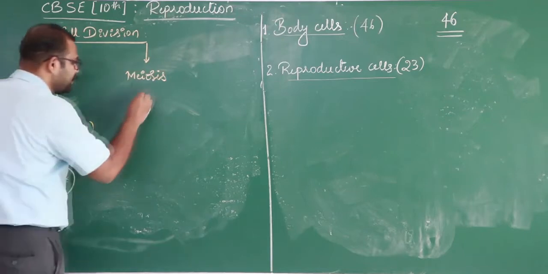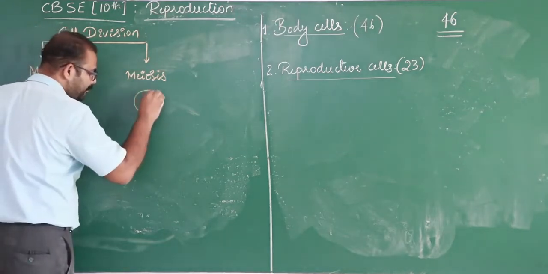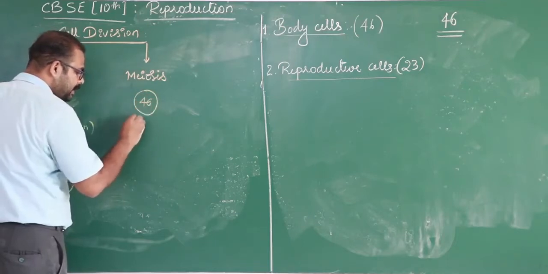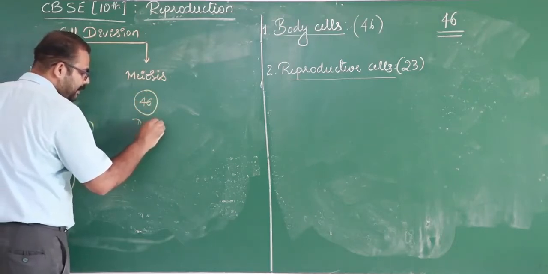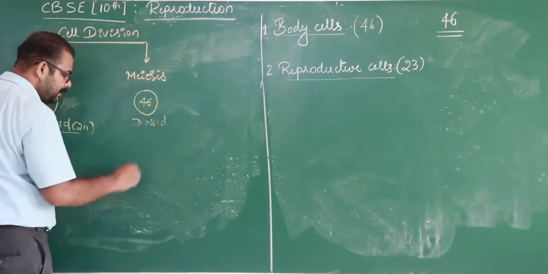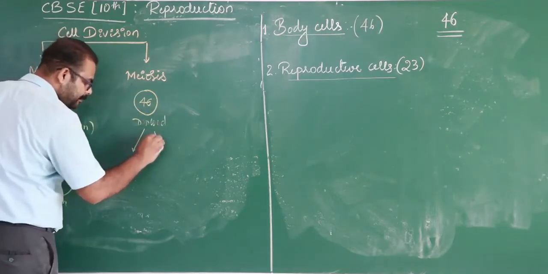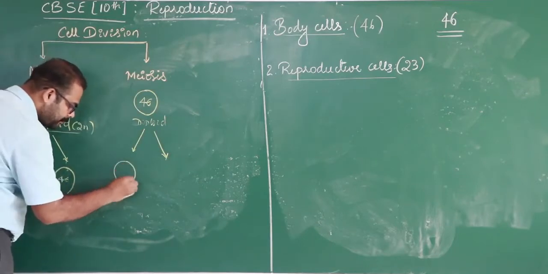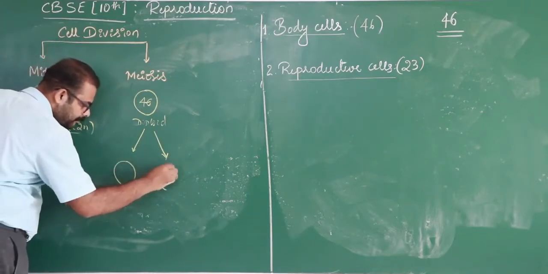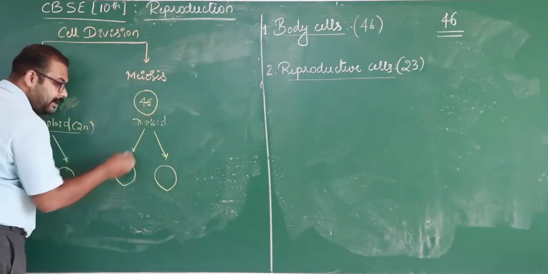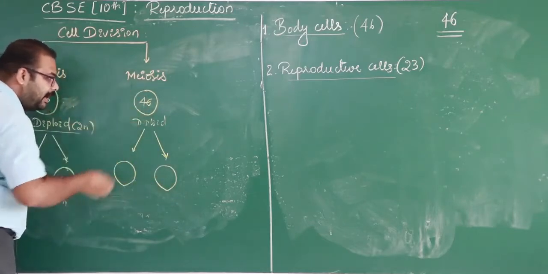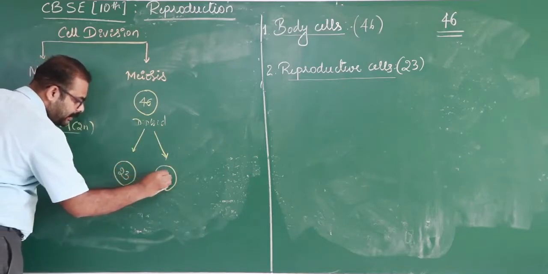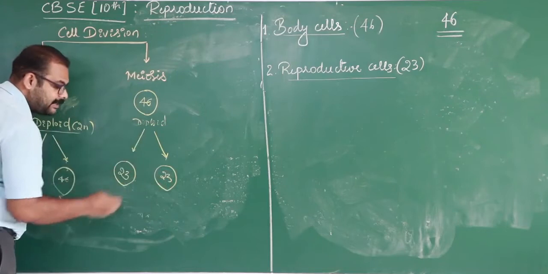Coming to meiosis. Here it contains 46 chromosomes, say diploid. In this type of cell division, if it produces two cells, then the number will be divided in half, say 23 and 23, meaning the number has been reduced.